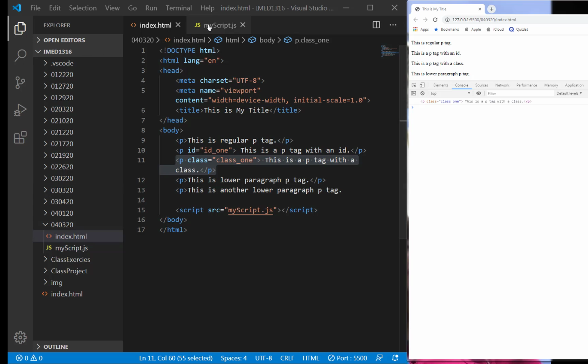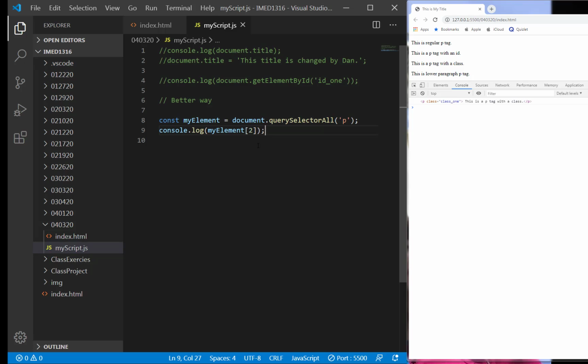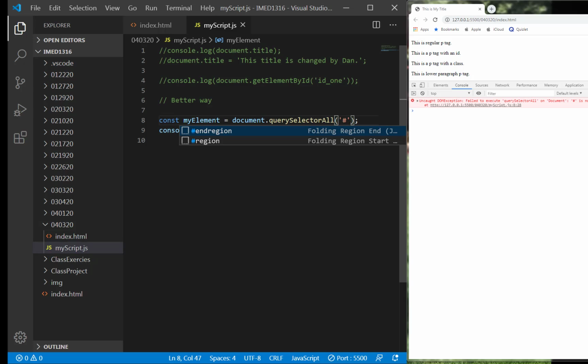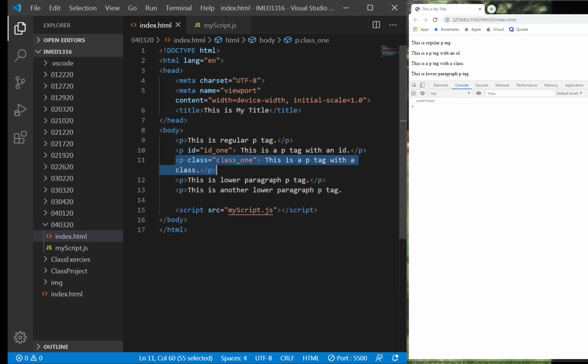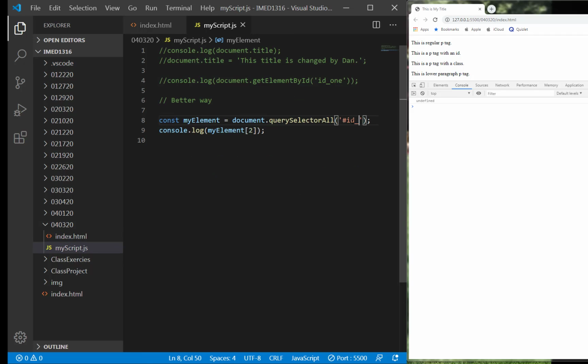Let me go back to the script right here. So I can return all that. I can return, select all. What if I want to change this p right here to an ID? Like in CSS, if you remember, an ID starts out with a pound sign or hashtag, whatever you want to call it. And what is the name of our ID again? I believe it's called ID underscore 1. So this is our ID over here. I'm just going to call ID underscore the word 1.